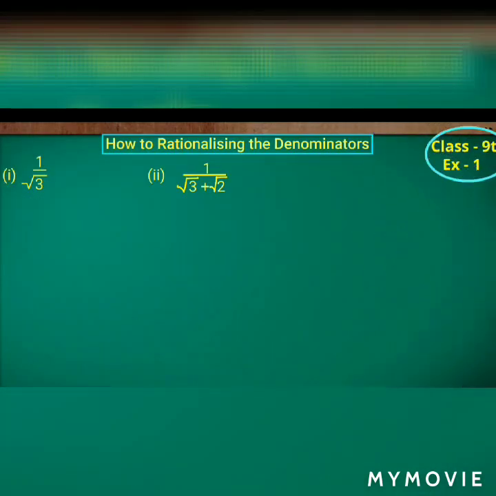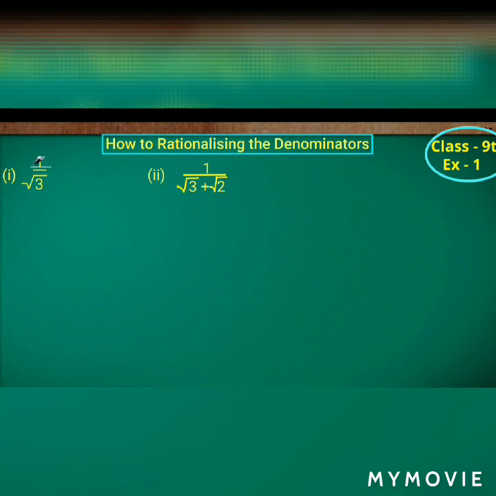Before going to start with the next question, I would like to give a small introduction to rationalizing the denominators. Here I am skipping the fourth question. You have to do it by yourself. That is the assignment for you. Just go through the question and do it by yourself. Anyway, they have given the solved problems. Just go through it.